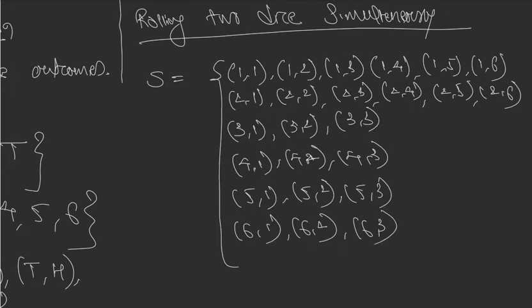Now you understand what is happening, right? All the different possible combinations when two dice are rolled together are being listed over here, right? Just finish this because we are going to use this table. This is going to be very, very useful to us.